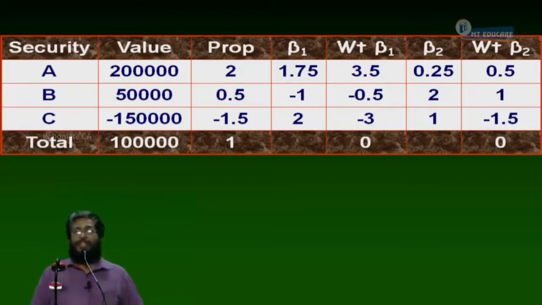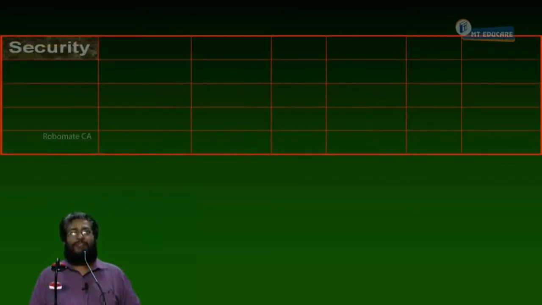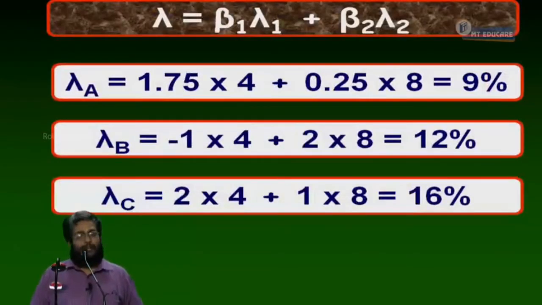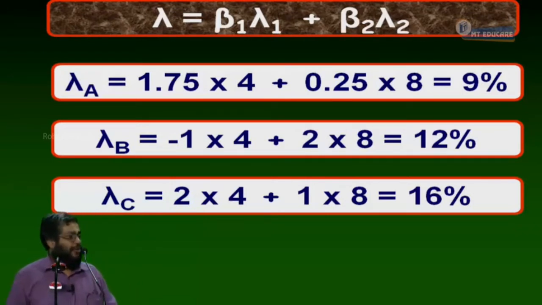Now, in the question, two things have been asked. First, find out the risk premium for the security. Tell me, Ke is equal to what's the formula? Lambda 0 plus beta 1 lambda 1 plus beta 2 lambda 2. What is lambda 0? Risk-free rate. What are beta 1 lambda 1 and beta 2 lambda 2? Factor risk premium. In this case, no risk-free rate is given, only the factor risk premium. Based on that, we have found the risk premium for the security. Can I proceed or not?